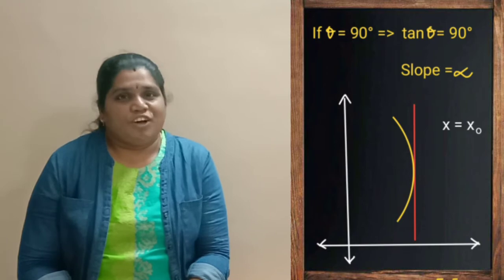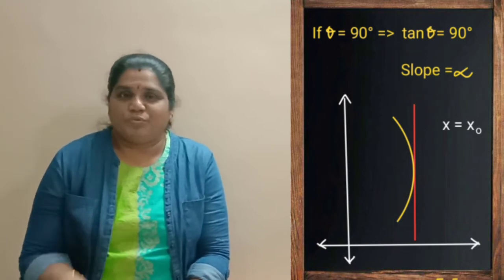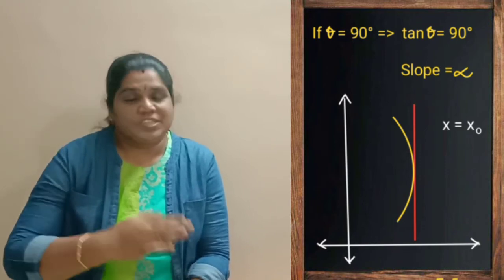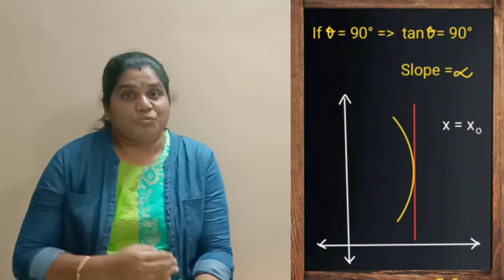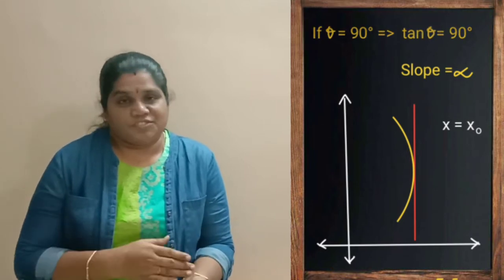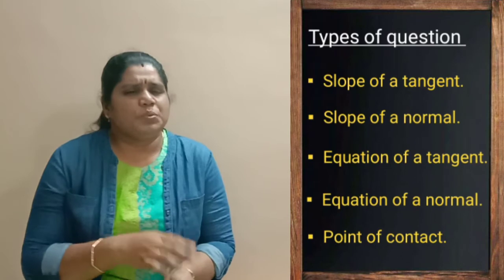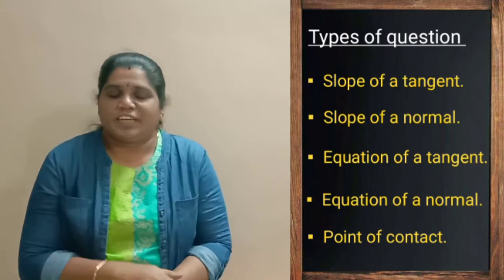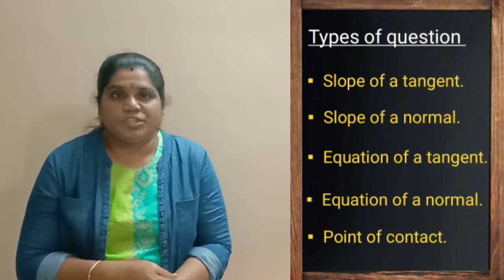Now you have understood how to find the slope of the tangent and the normal, and how to find the equation of the tangent and normal. How will the questions be asked? For that I have given you the types of questions.